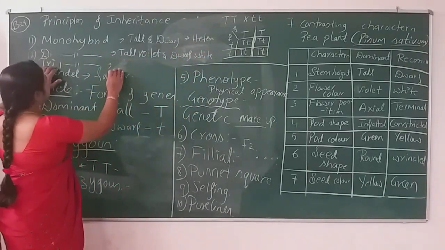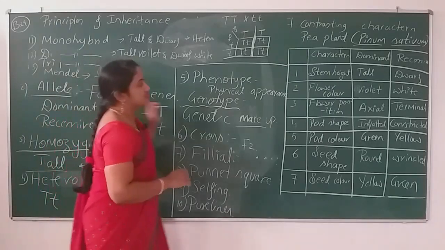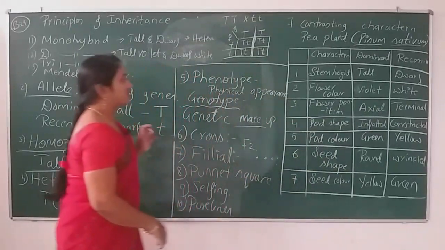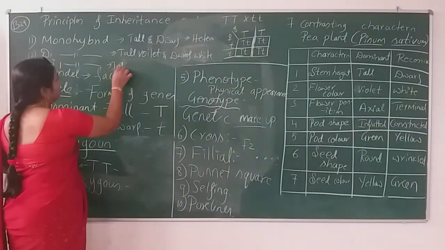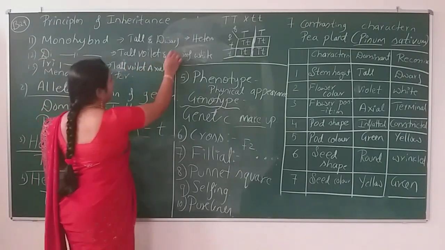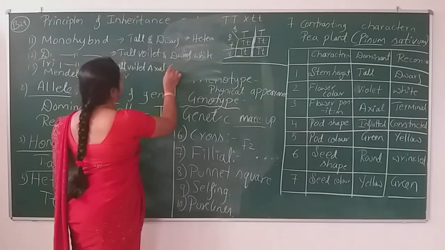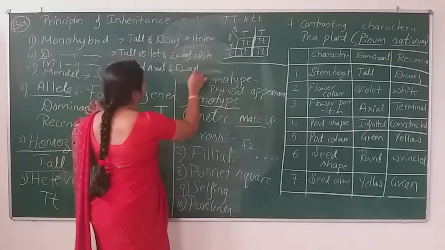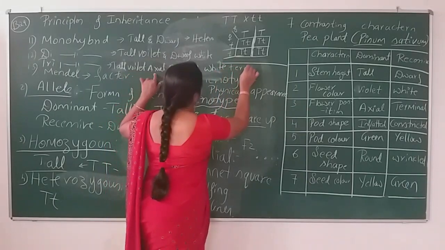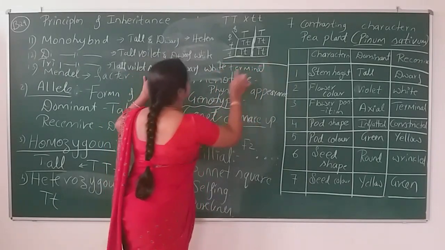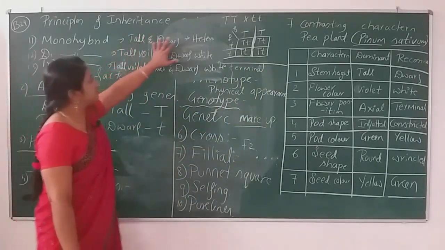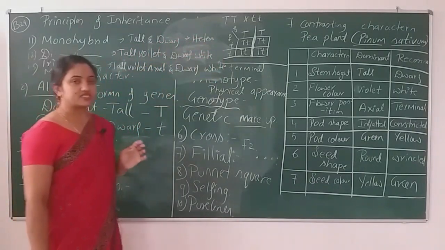And the same thing, trihybrid means taking three characters: tall, violet, axial, and dwarf, white, terminal. I am writing this side by side. Why? Because these characters indicate the dominant nature, and these characters indicate the recessive nature.